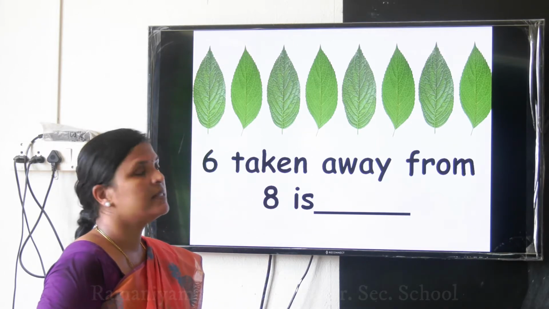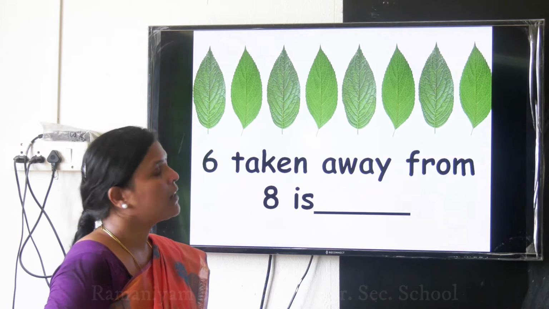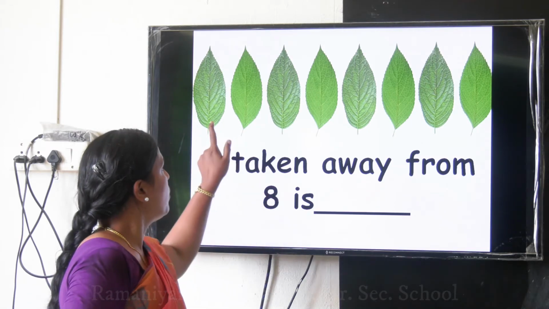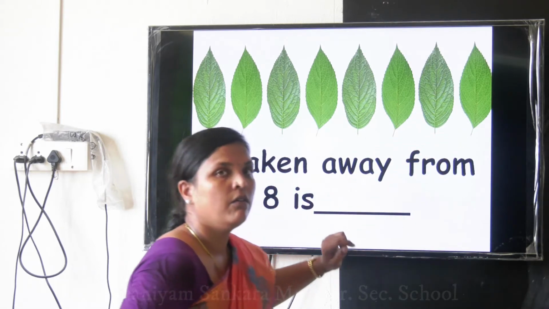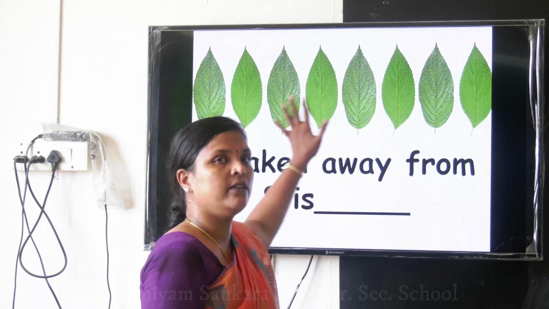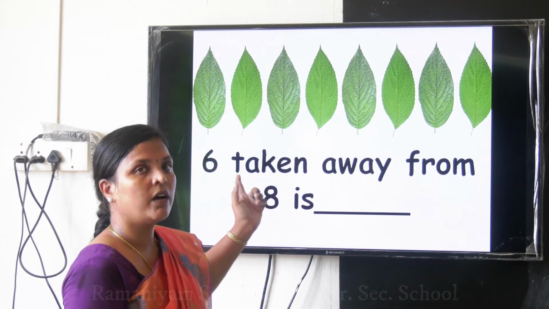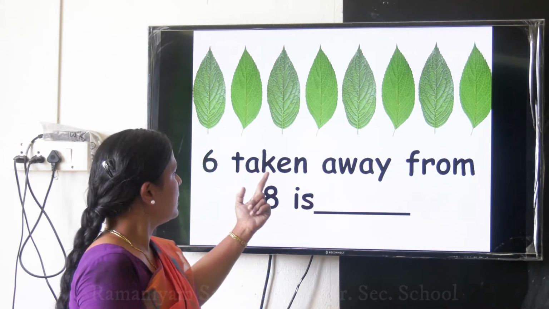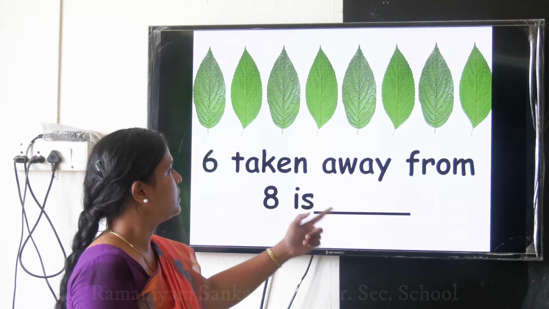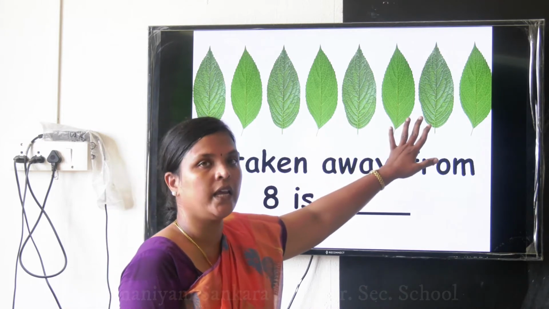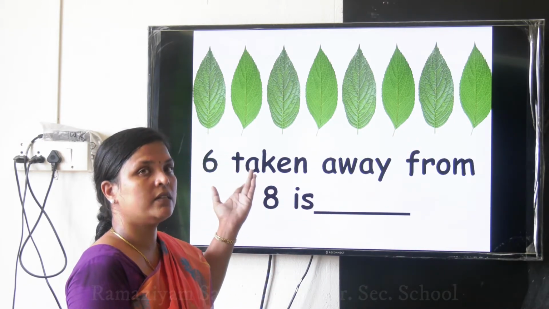What are these? These are green color leaves. Is it not? Shall we count the number of leaves? 1, 2, 3, 4, 5, 6, 7, 8. We have 8 leaves. Okay ma? Now we'll move on to our question. 6 taken away from 8 is dash. So totally we have 8 leaves. We are going to strike off 6 leaves. Then we will see what happened.